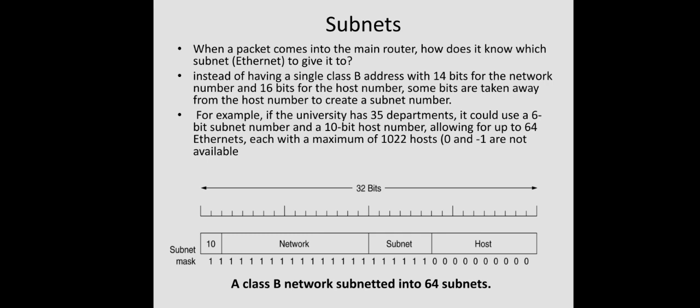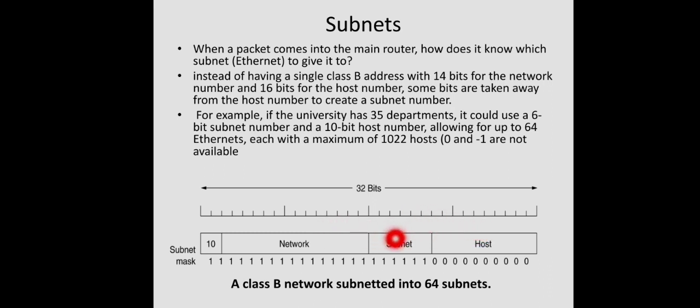Okay, this is how it is hierarchically organized. You can see here we have received a class B address for the entire network, in which the first 2 bits are fixed, and the remaining 14 bits represent the network number that will be unique for every machine within this campus, irrespective of the corresponding department. The change is there in the subnet and host ID.